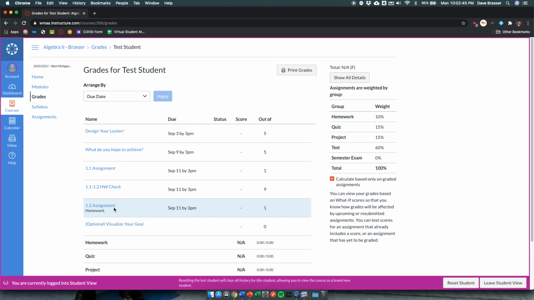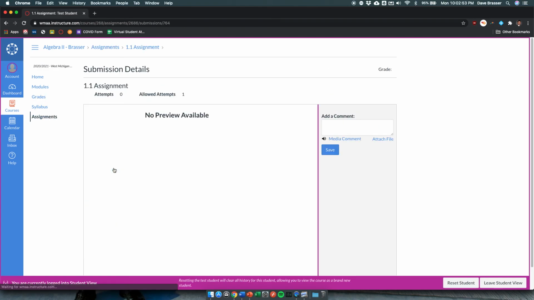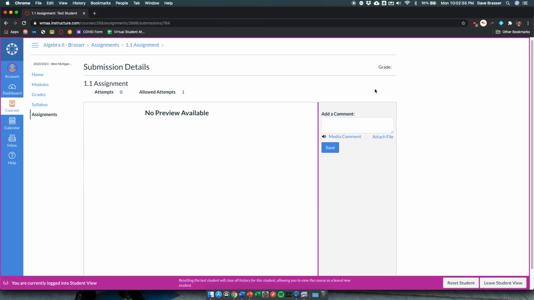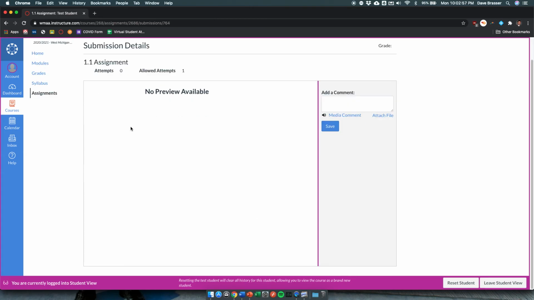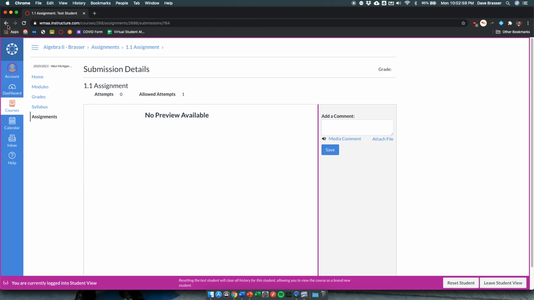Now, PowerSchool, again, is going to be your main place to check grades, but this is a good place for students because then they can be like, oh, I didn't turn in the 1.1 assignment. Let me go back and see what the 1.1 assignment was. Oh, I didn't submit it. Here's where I need to submit it. So that's one place that students can find.